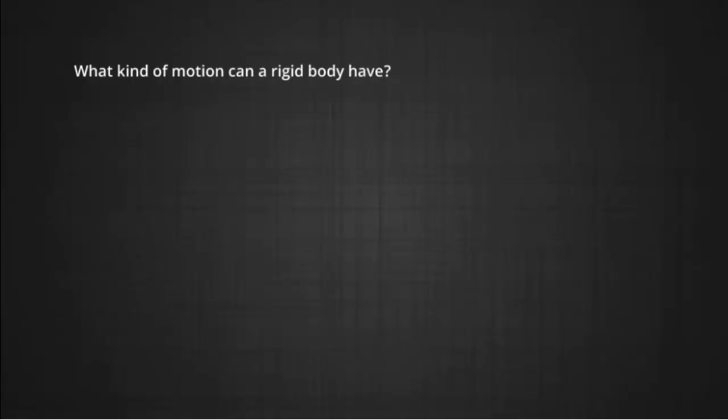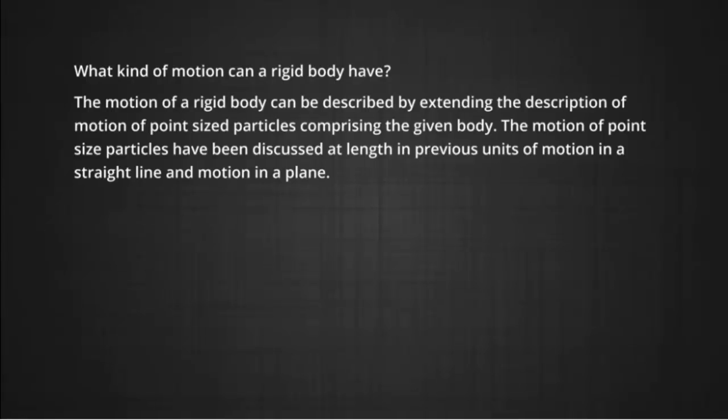Daily life objects in our surroundings can be complicated and ideal rigid bodies are hypothetical. While discussing the motion of non-point size objects, here we will consider them to be rigid. Then what kind of motion can a rigid body have? The motion of a rigid body can be described as extending the description of motion of the point size particles comprising the given body. The motion of point size particles has been discussed at length in the previous units of motion in a straight line and motion in a plane.